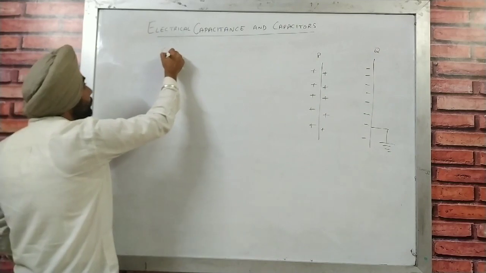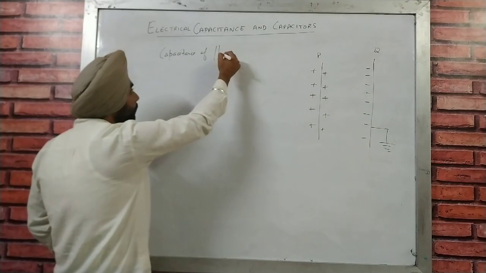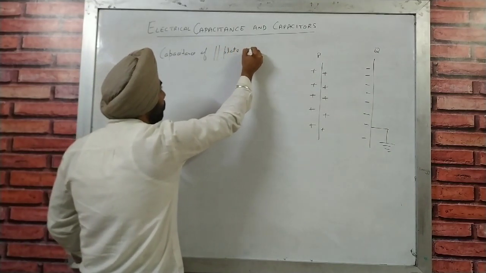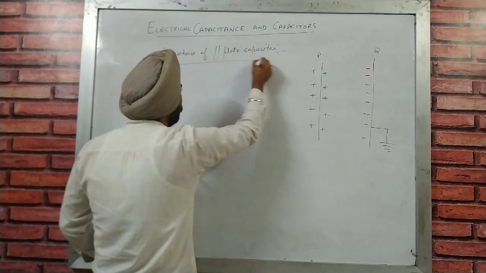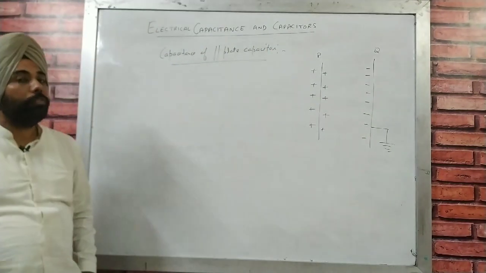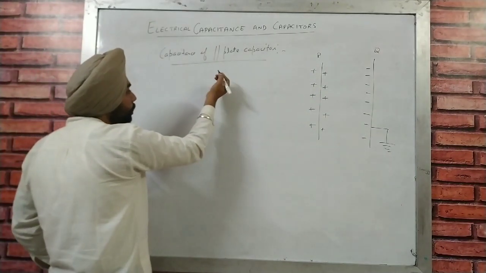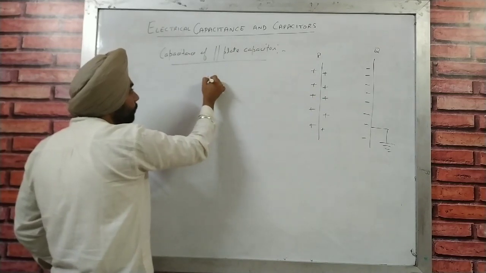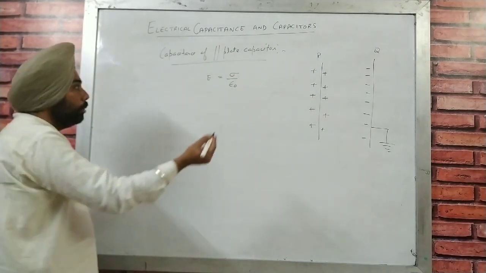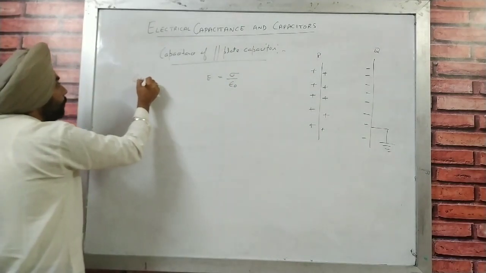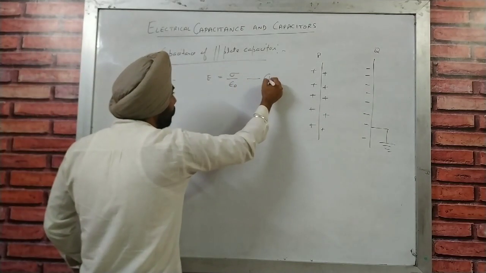Now the heading is capacitance of parallel plate capacitor. Now we are going to use some previous formulas as well. As we have done in Gauss theorem, the formula is E is equal to sigma upon epsilon naught. We have already used that in the application of Gauss law. So that is marked as equation number 1.